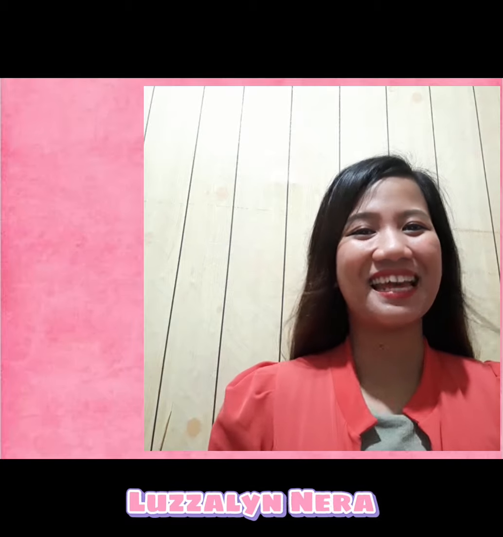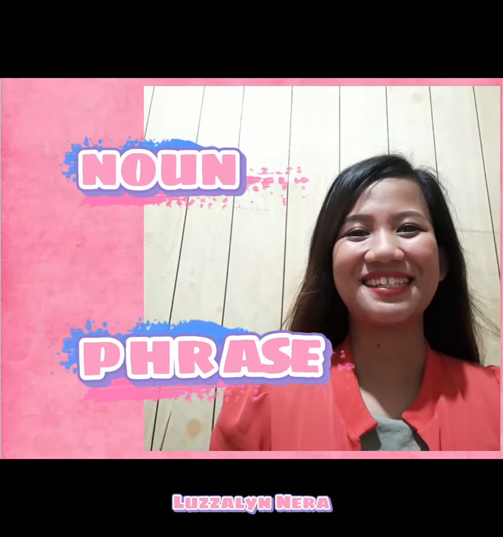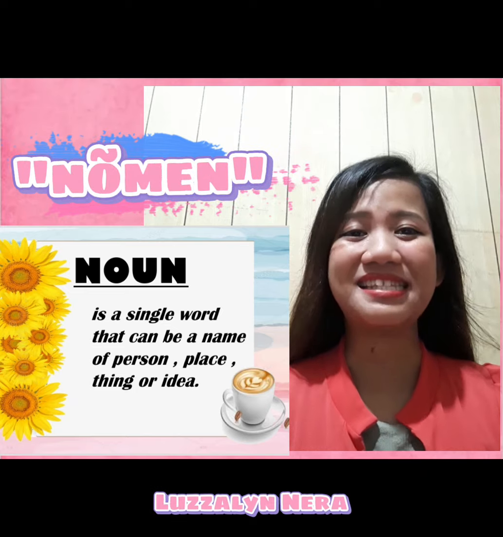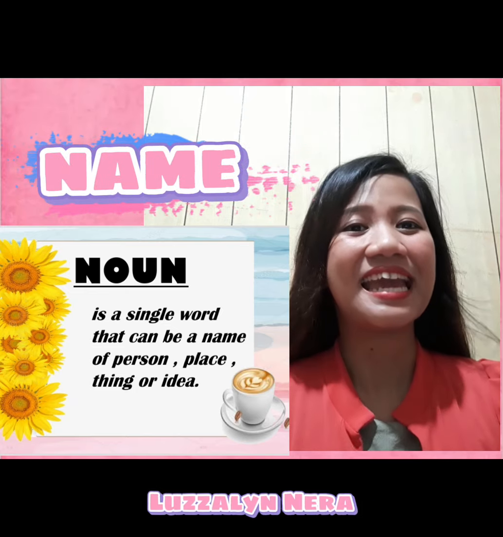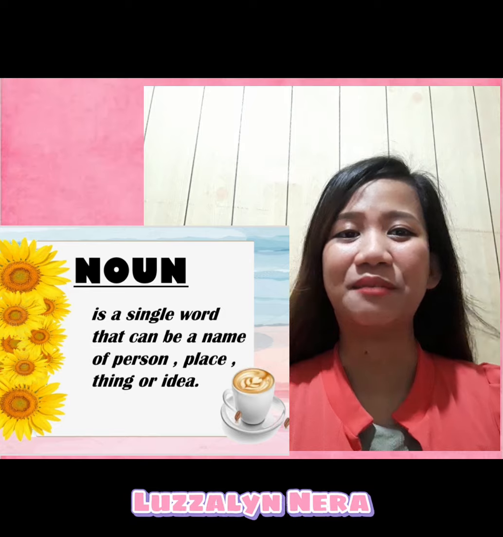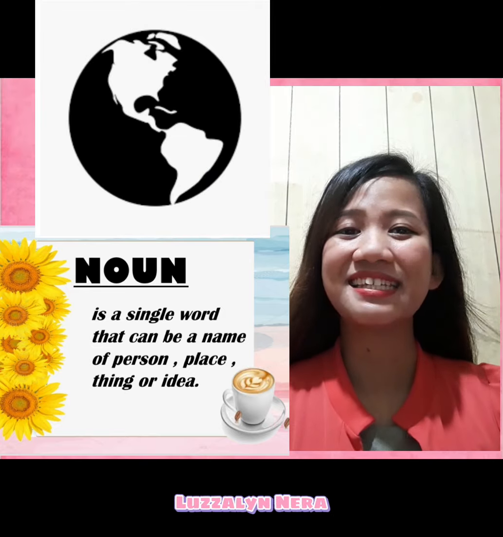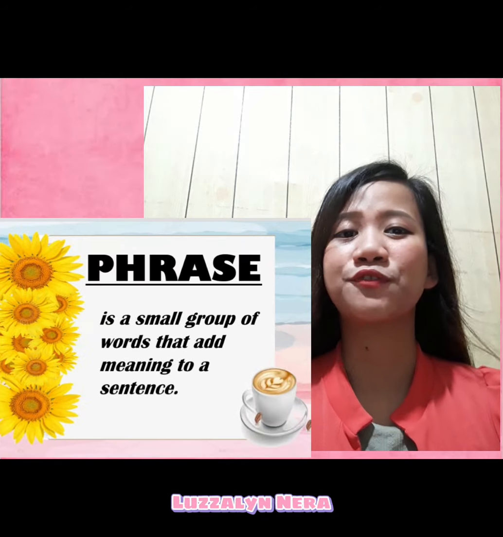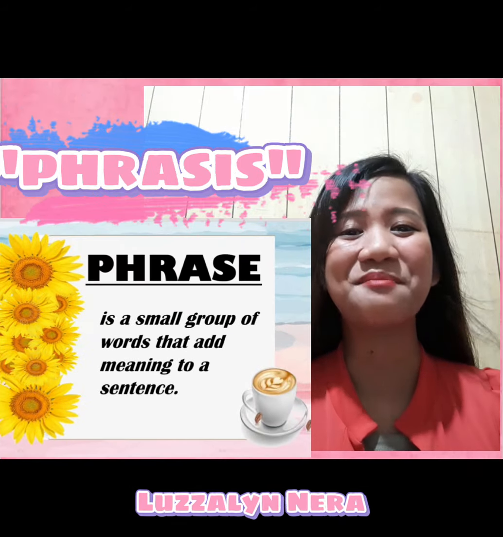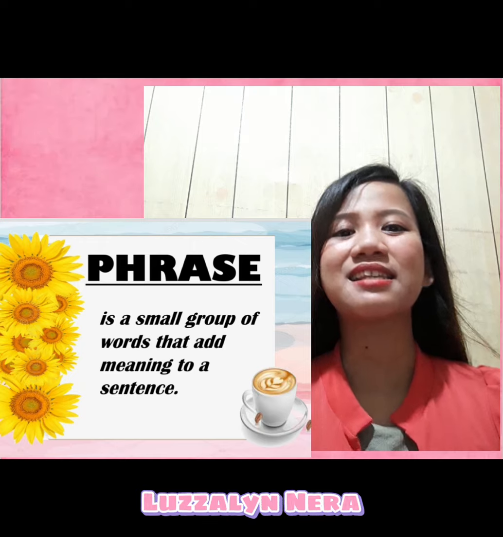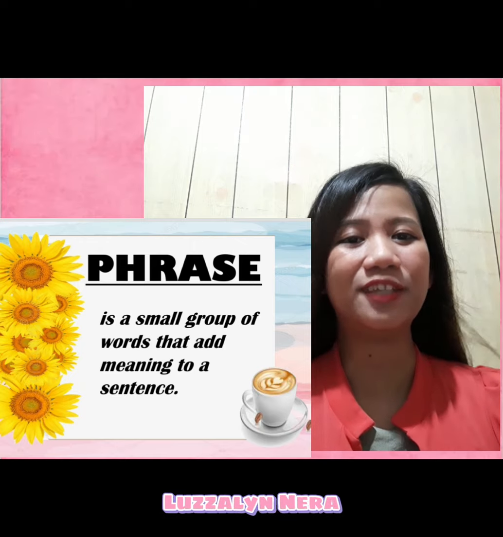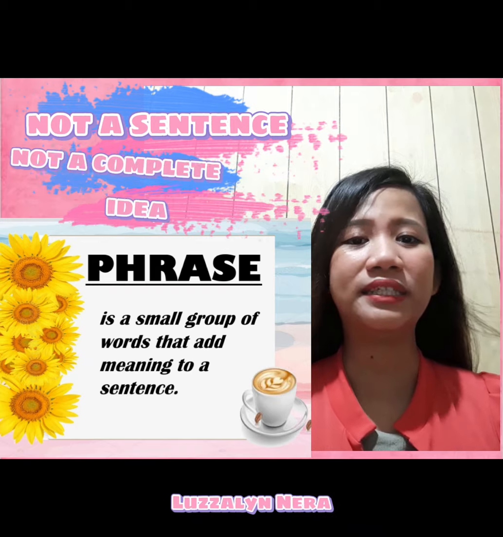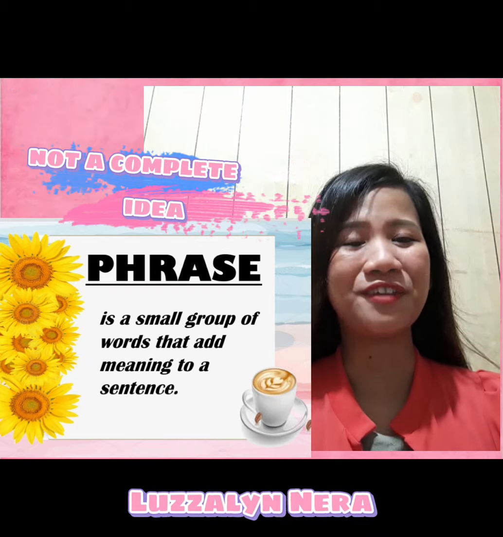First of all, let's define a noun and a phrase. Noun was from the Latin word nomen, which literally means name. A noun is a single word that can be a name of a person, place, thing, or idea. While phrase was from the Greek word phrasis, meaning declare. A phrase is a small group of words that add meaning to a sentence. It is not a sentence because it is not a complete idea with a subject, verb, and predicate.